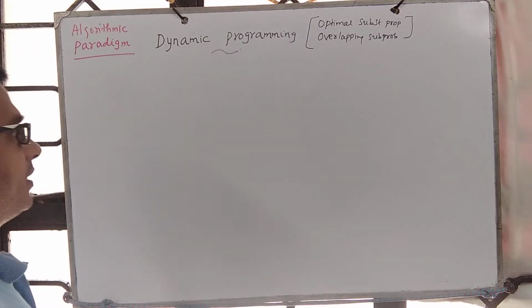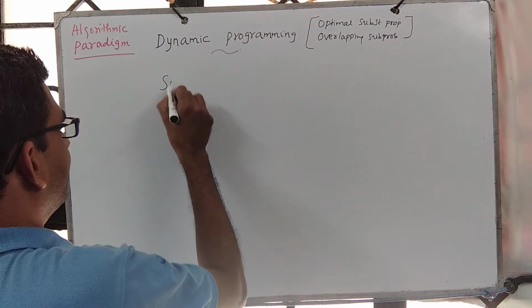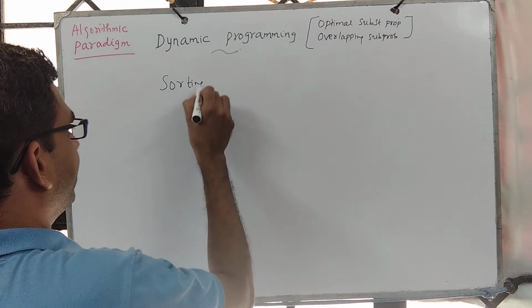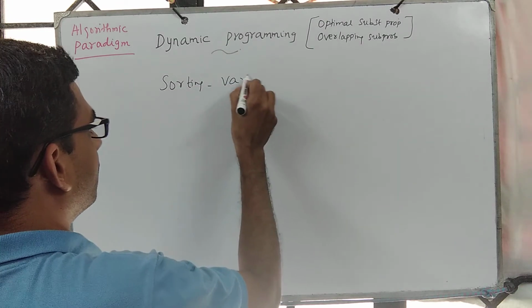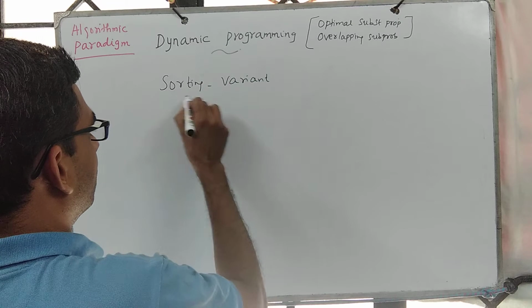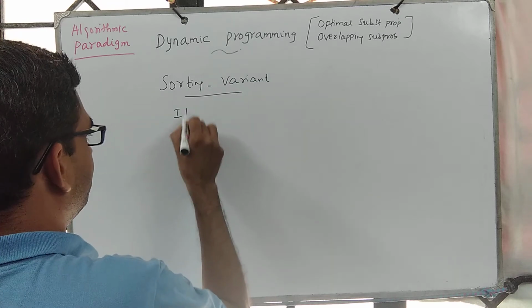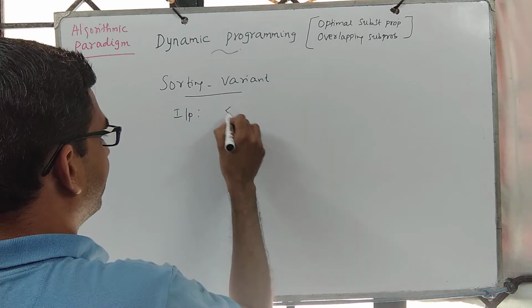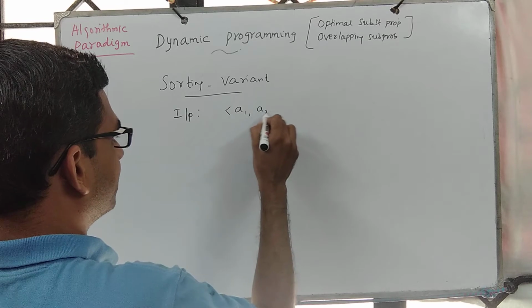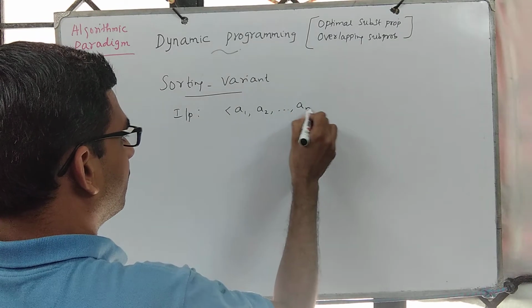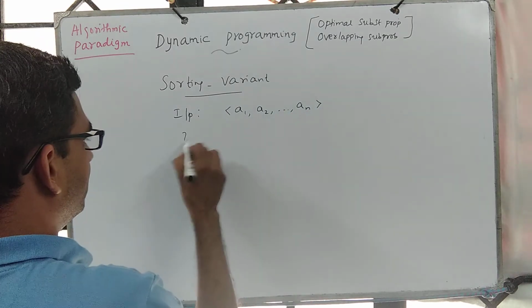Let us consider this problem. Let me call it the sorting variant. So the problem is this: given an integer array, say a1 to an, and the question is